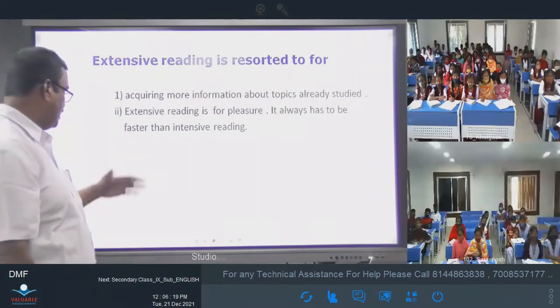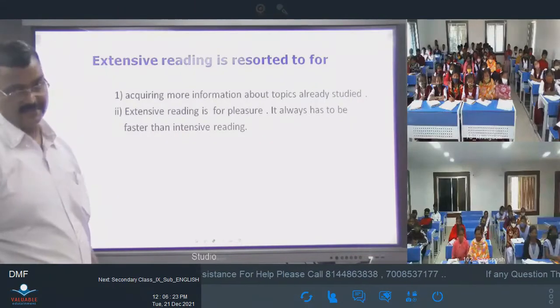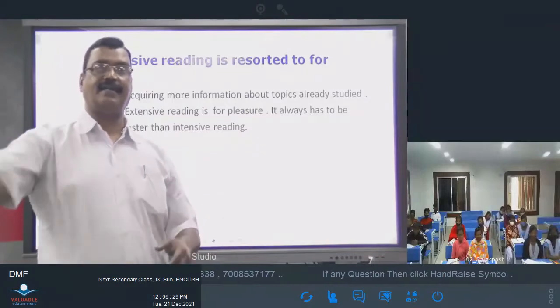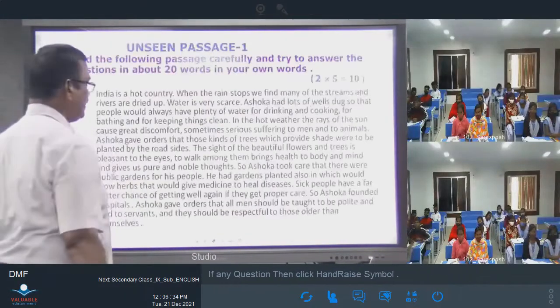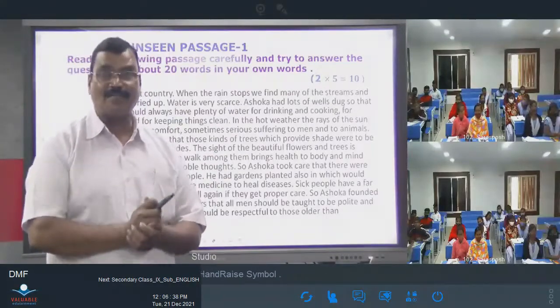Extensive reading is for pleasure. It always has to be faster than intensive. Intensive reading means detailed reading, and extensive reading means fast reading, and it's also for pleasure. Now children, let us see a passage exactly as it appears in an unseen passage.